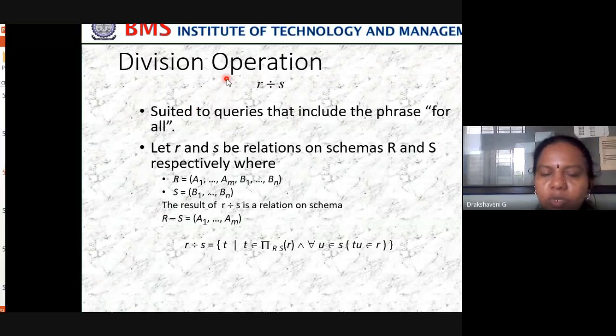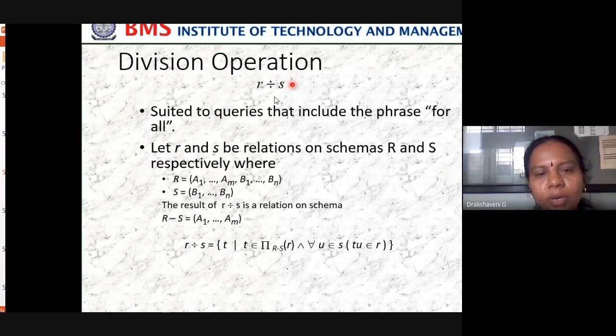So next, this was a natural join. Now we come to division. What is the division operator? Similarly, it is suited to queries that include the phrase "for all." What does division say to us?